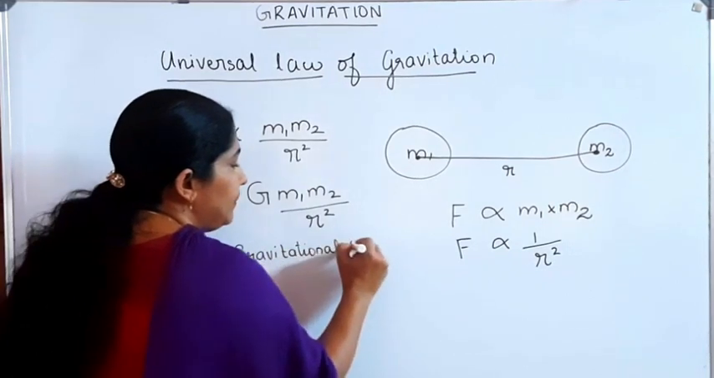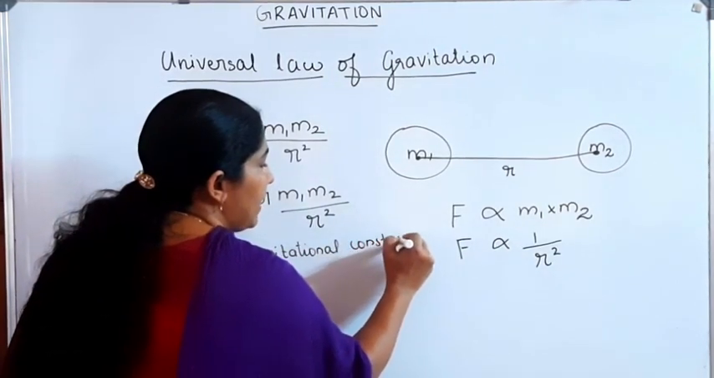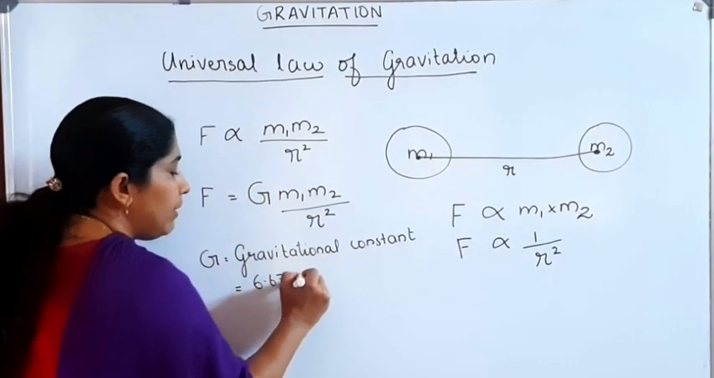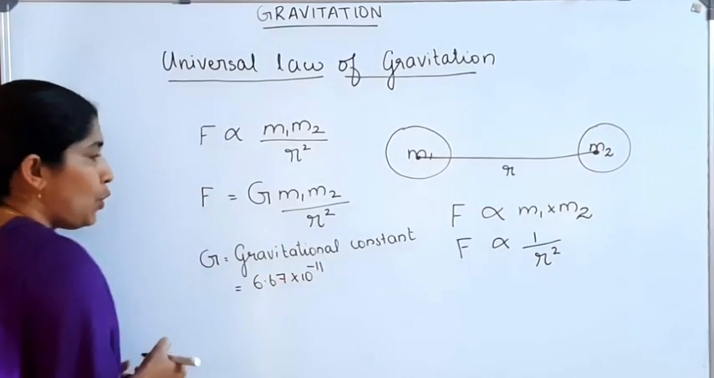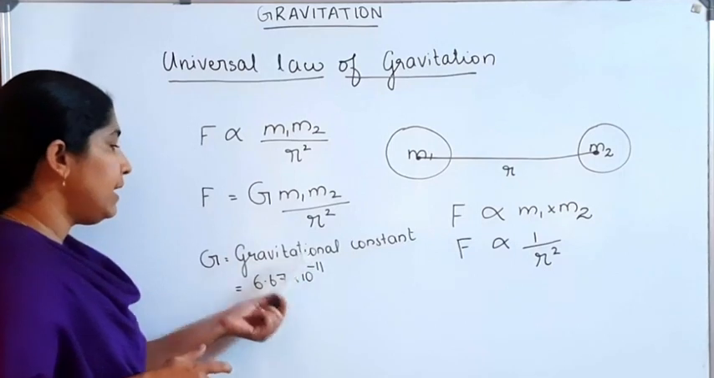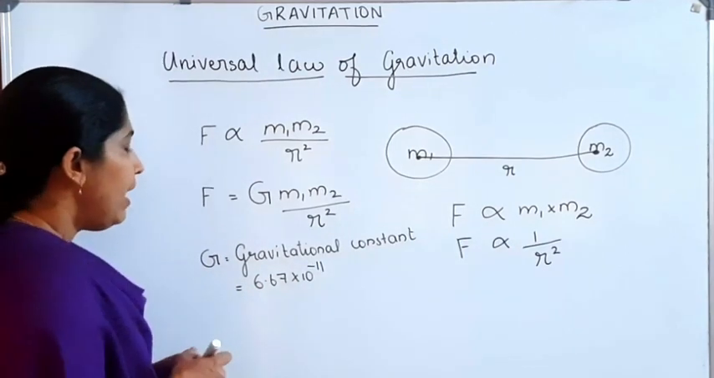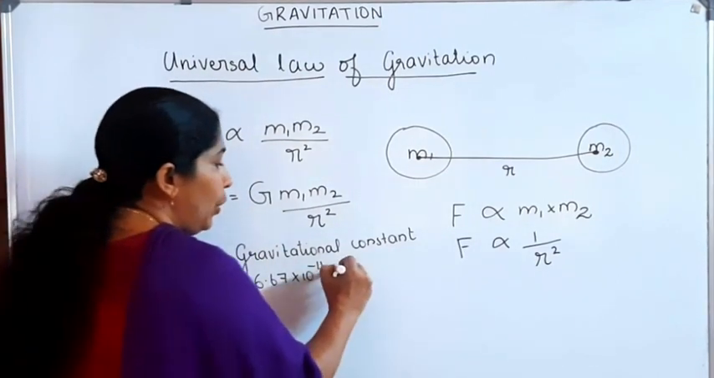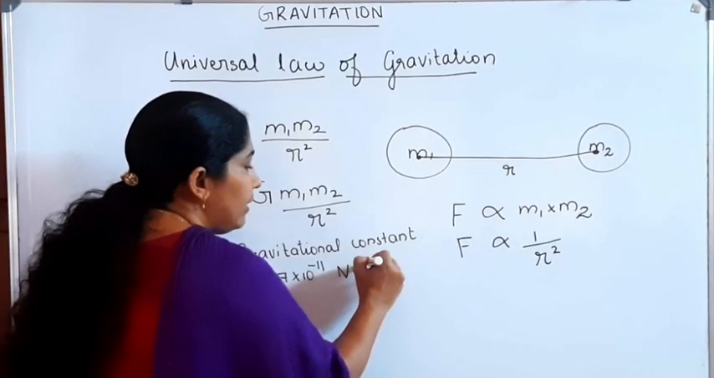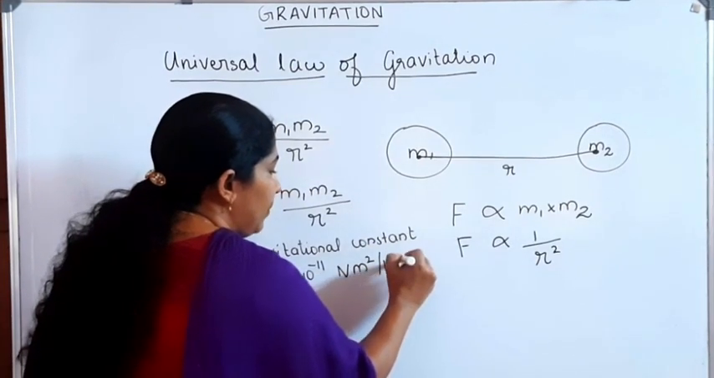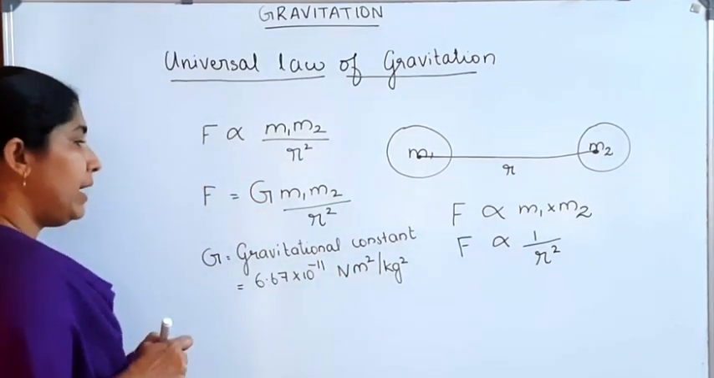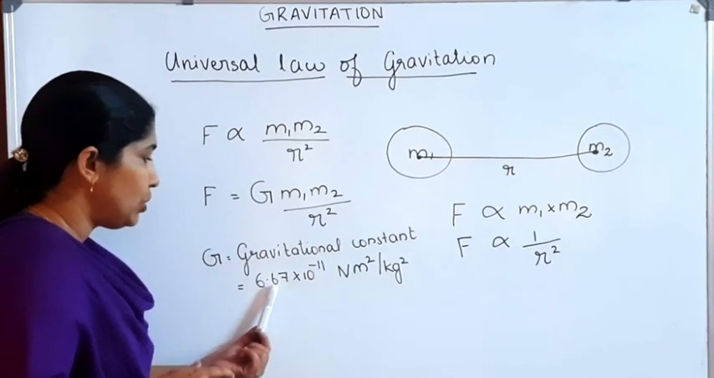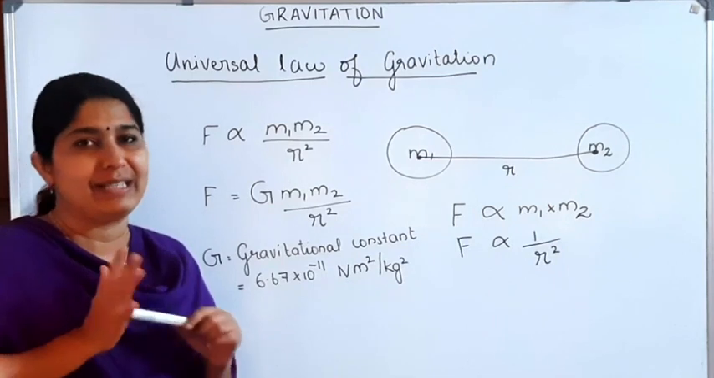Gravitational constant. Its value is equal to 6.67 into 10 raised to minus 11. And what about its unit? The unit of gravitational constant is Newton meter square divided by kilogram square. That is the unit of gravitational constant, and its value is 6.67 into 10 raised to minus 11.